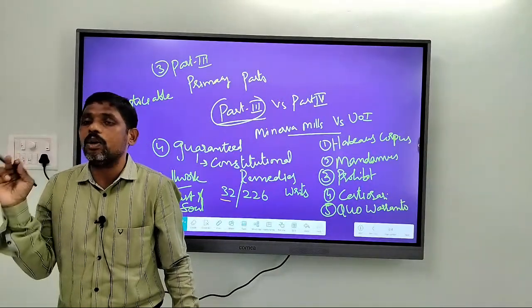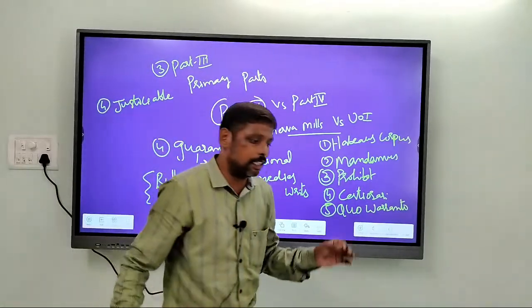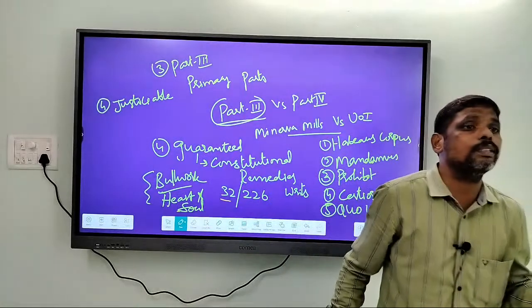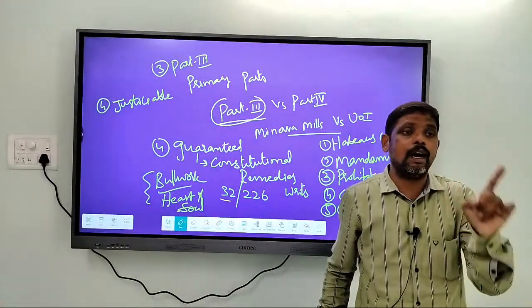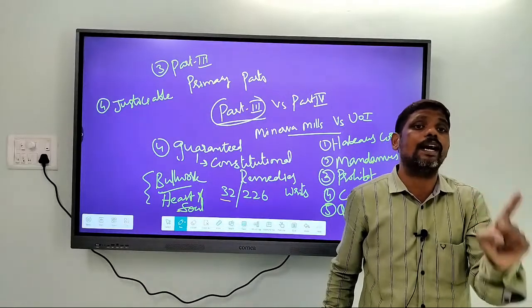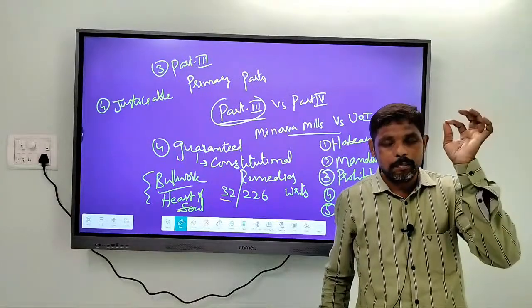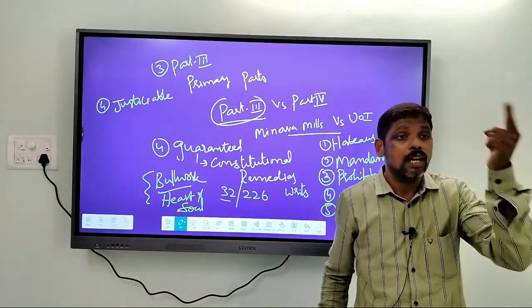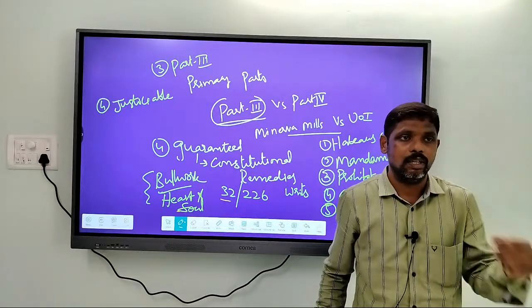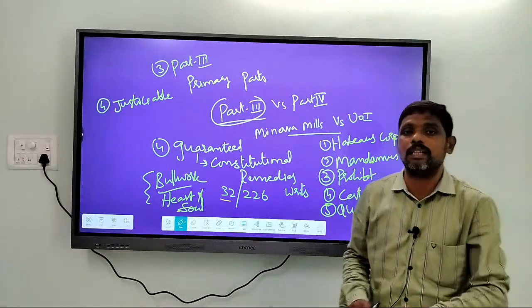Remember, they are not just moral obligations on the state. These DPSPs are non-justiciable rights of individuals. That means the provisions mentioned in Part 4 act as non-justiciable rights. So we have both justiciable rights as well as non-justiciable rights.